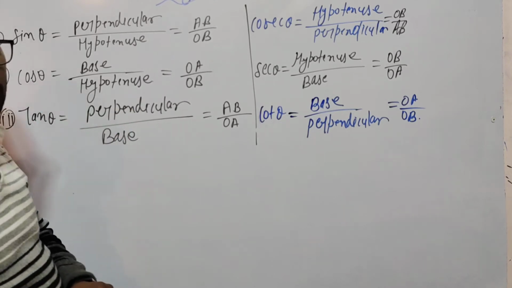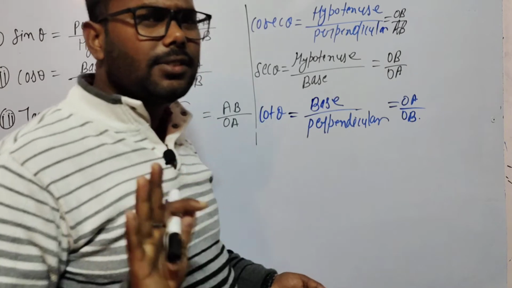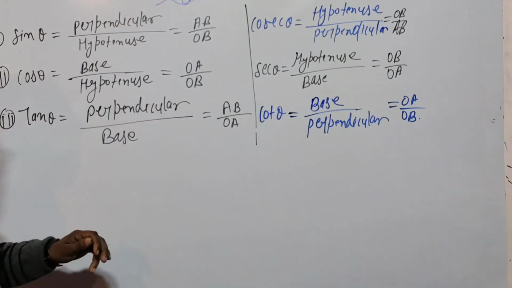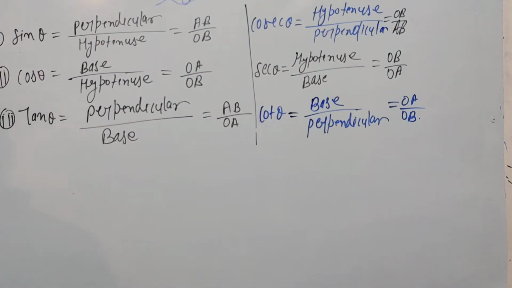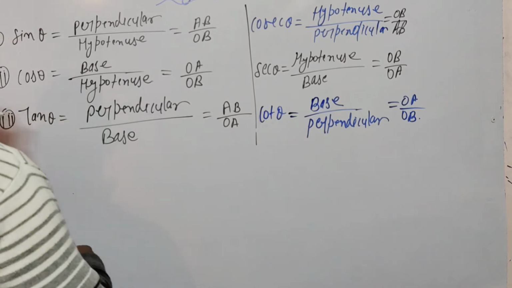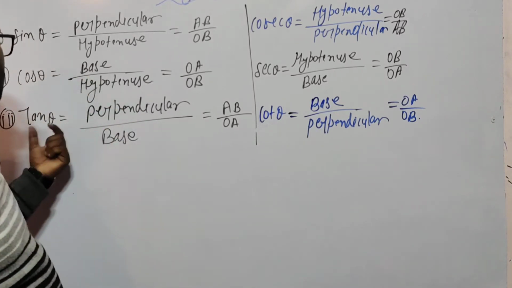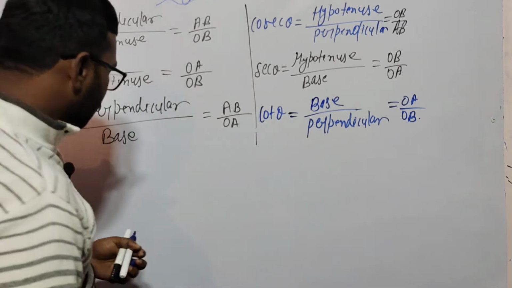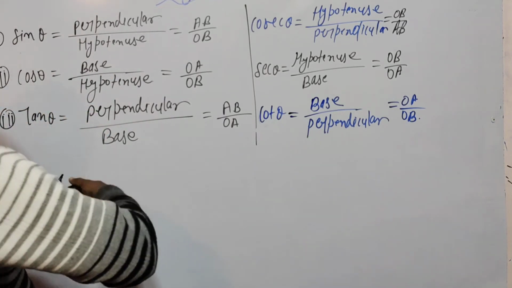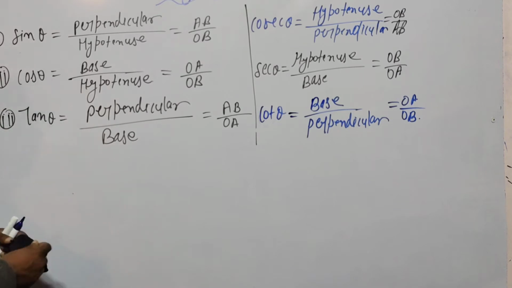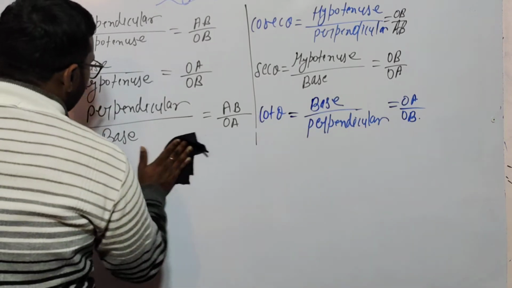Then we will solve many types of questions, at least 5 very important and good questions. Two relations are remaining, so I am telling you the first relation, then we solve the questions.